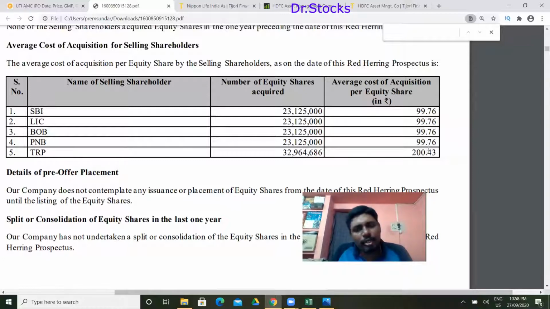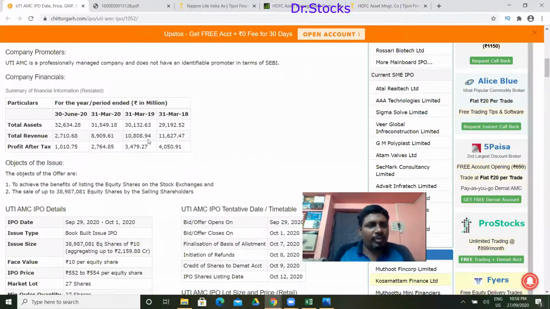So we are going to go into a deep dive as of now with the valuations and financials one by one, in detail. Moving on with the financials, the company is going with a good asset base as of now. It is increasing its assets year by year. That is one of the very good news. Revenue is slightly declining: 1,162 crore, 1,080 crore and 890 crore. Means that revenue is slightly decreasing.